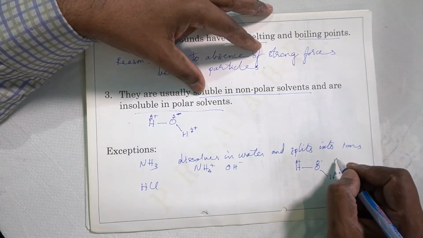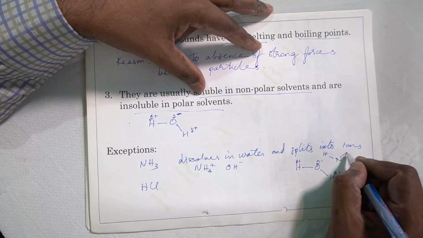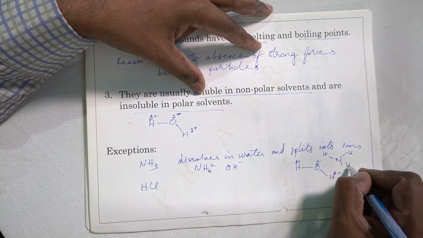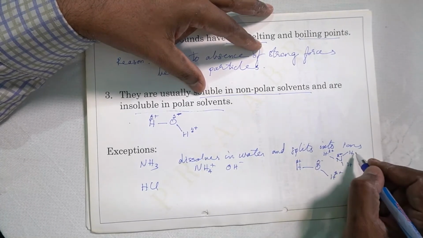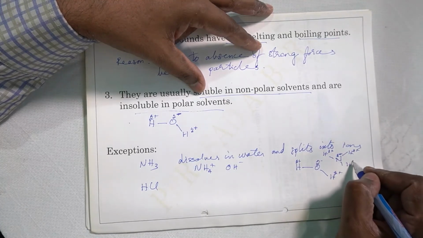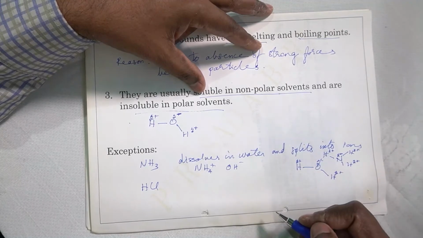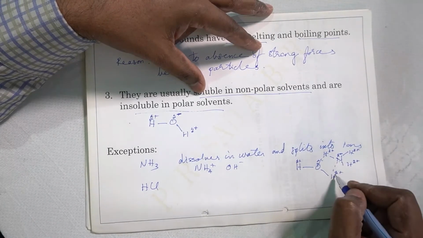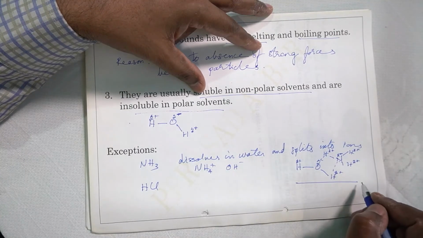what happens is the nitrogen and hydrogen, we know ammonia has NH3, no? Ammonia is a polar molecule, we have already studied that, with partial positive charge and partial negative charge. There is interaction here. Interaction is possible between hydrogen and oxygen, and between nitrogen and hydrogen, so therefore it dissolves. So this is what is happening.